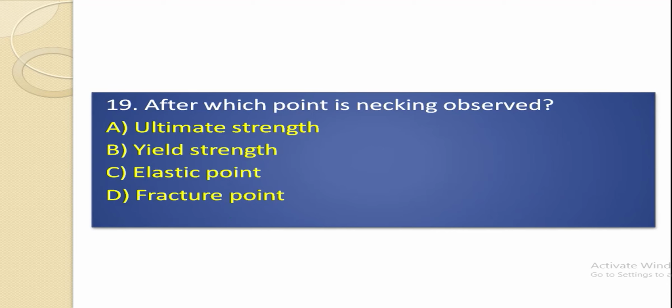After which point is necking observed? Ultimate strength, yield strength, elastic limit, or fracture point? The right option is ultimate strength. Necking in a ductile material is observed after the body crosses the point of ultimate strength on the stress-strain curve.